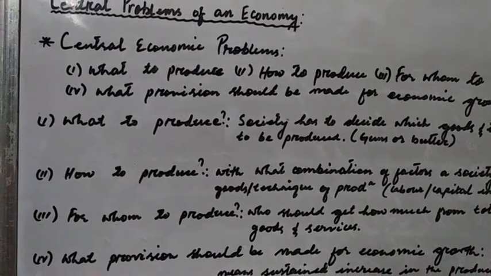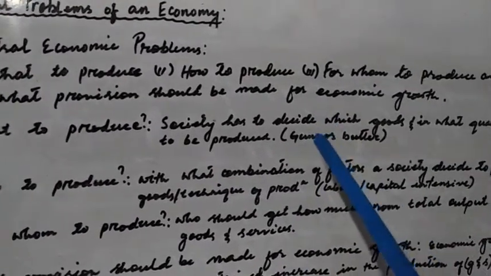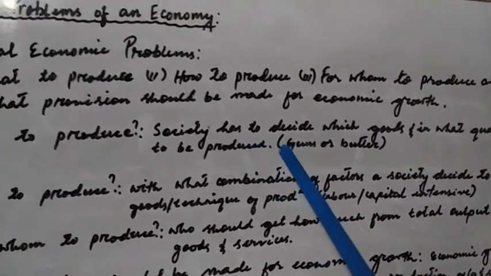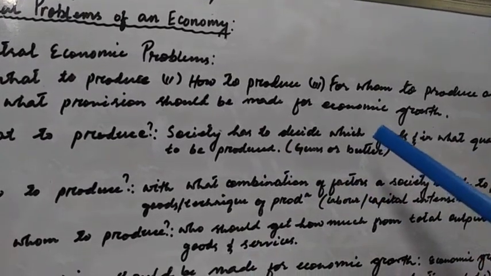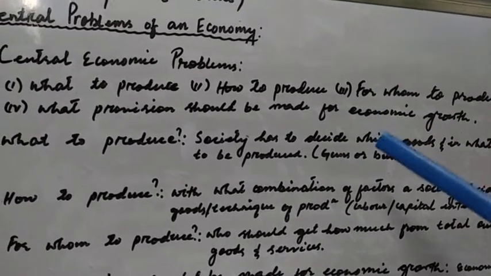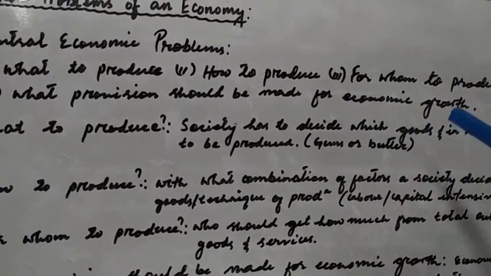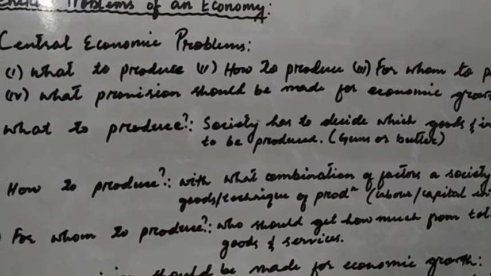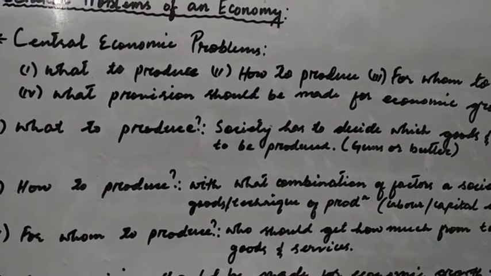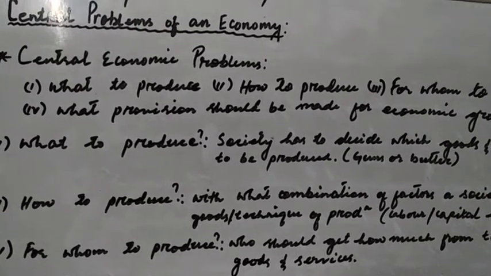So what does this 'what to produce' mean? This means that a society has to decide which goods, and in what quantities, are to be produced. That we have to decide. The best example we can give is whether to produce guns or butter. Guns or butter has been the popular way of describing this problem of choices that arises due to the scarcity of resources: whether to produce guns or to produce butter.